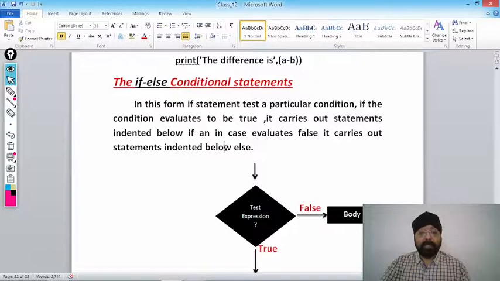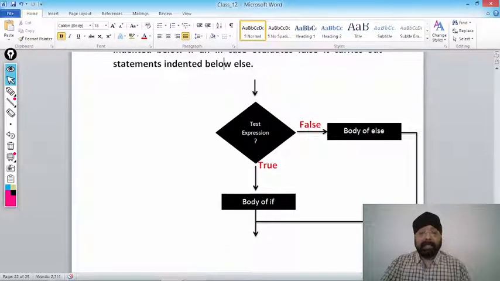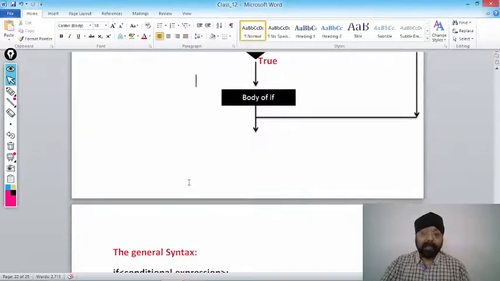This is a flow chart. We will test the expression. अगर false होगा तो body of the else part will be executed. अगर true होगा तो body of the if part will be executed. After executing this if condition, program executes further. Getting my point? Let's take an example.